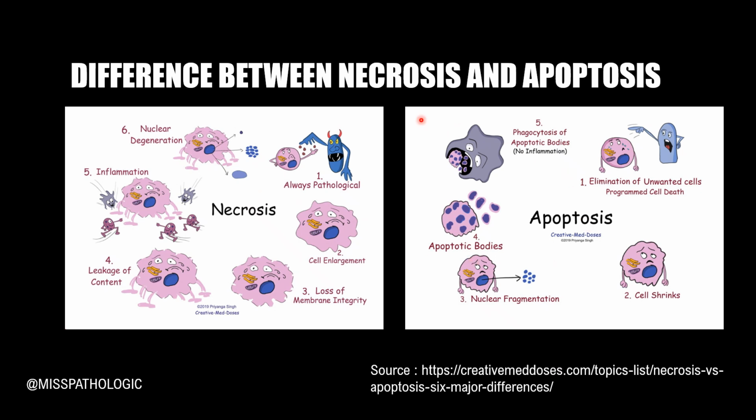In case of apoptosis, the remnants form apoptotic bodies and they are directly phagocytosed. Since they are phagocytosed, there is no inflammation involved. But in necrosis, the plasma membrane disrupts, there is leakage of content, and that usually triggers inflammation.